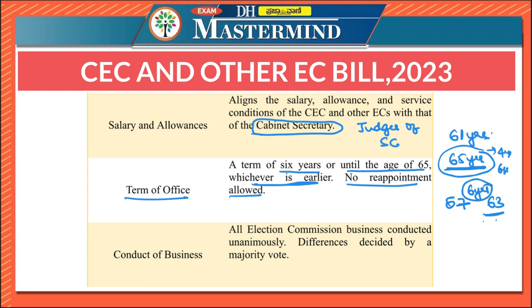And all election commission business will be conducted unanimously, that is, with consensus. However, if there are differences, then it will be decided by a majority vote. So the opinion of the chief election commissioner doesn't prevail over the decision of the other election commissioners. So here a majority vote will be taken.